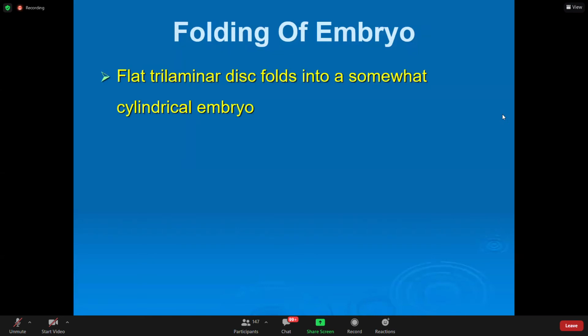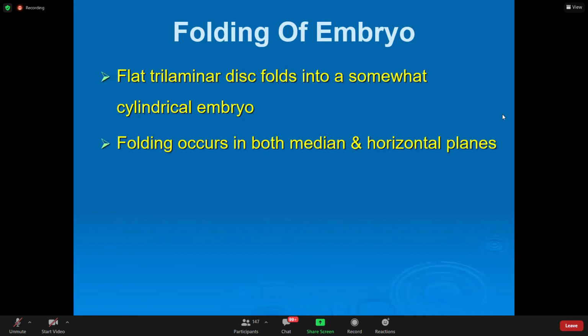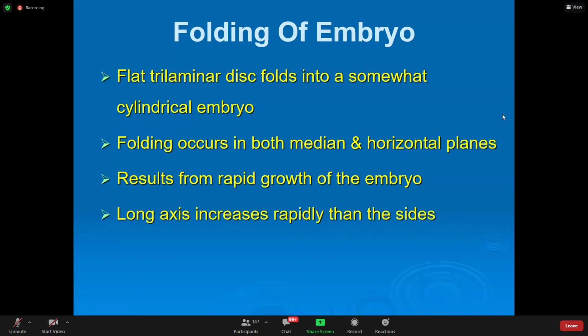flat trilaminar disc folds into a somewhat cylindrical embryo. Folding occurs in both the median plane and the horizontal plane. It results from rapid growth of the embryo. The long axis increases rapidly compared to the sides, and it occurs simultaneously on both the axes.